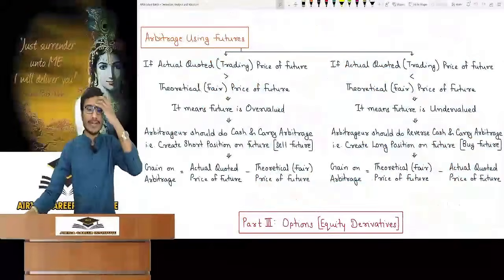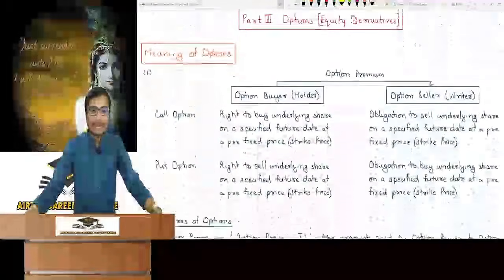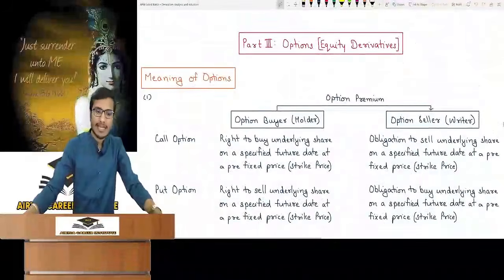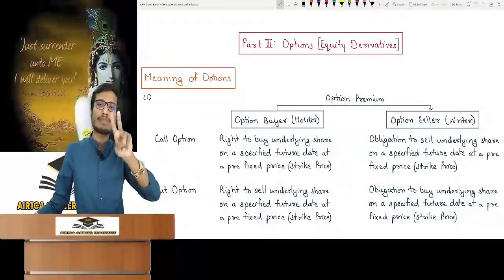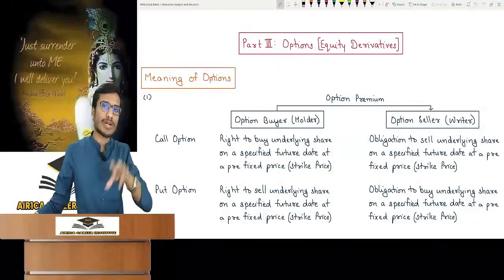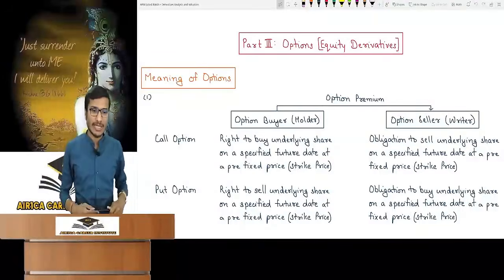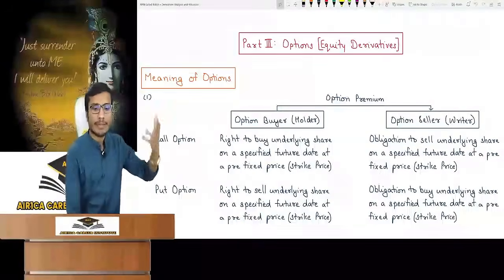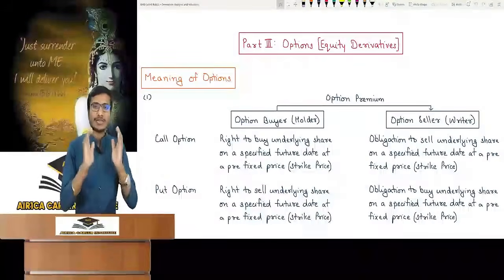Arbitrage was useless. We completed it quickly. No more time on this. The second part of this chapter is done, which was the most important and time consuming part. Now the third part is the most important part of this chapter. In this chapter, the questions according to my notes are made from these two parts. Majorly it will come from this. Part two was a little time consuming, but part three is not that time consuming. It is a very easy part, so now let's start it.